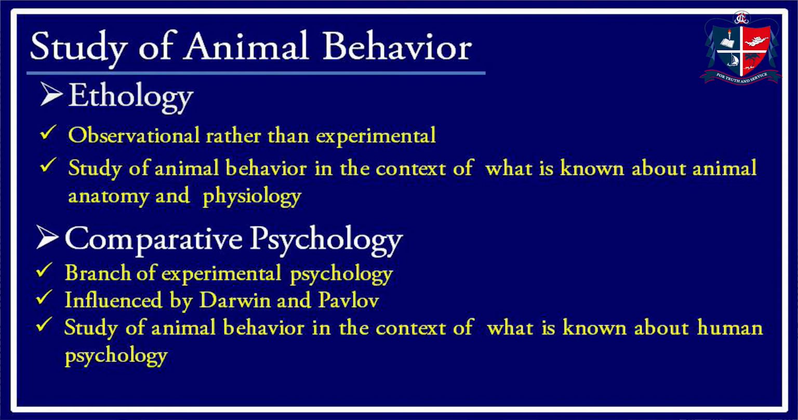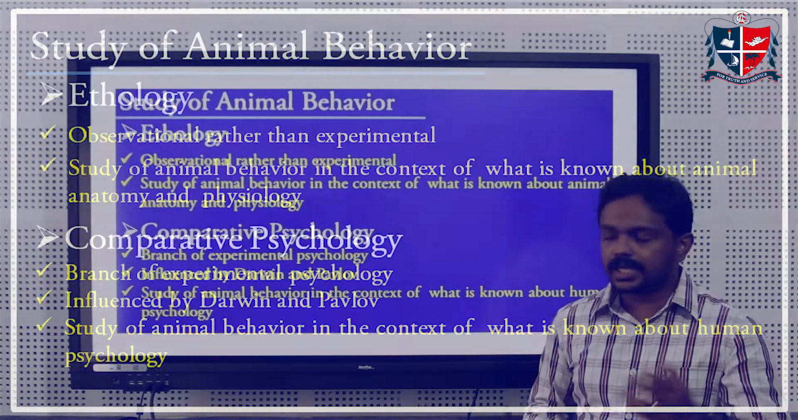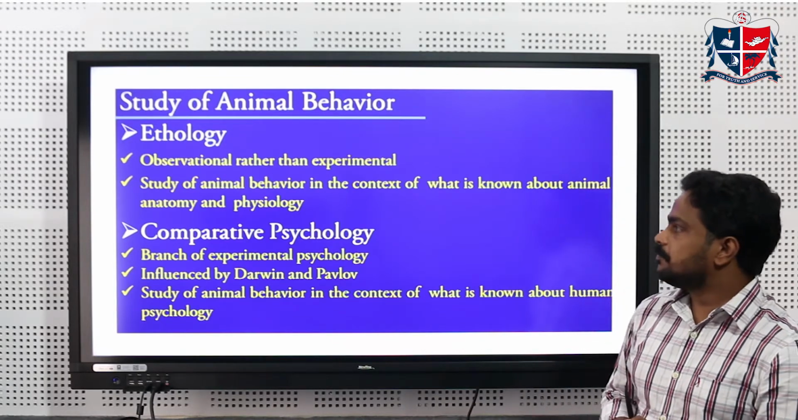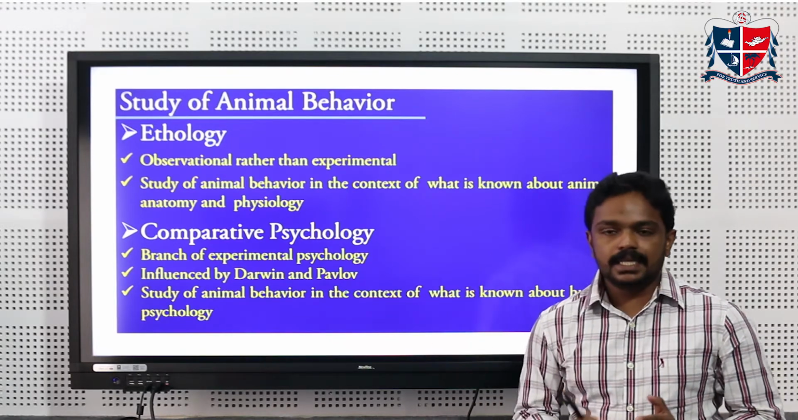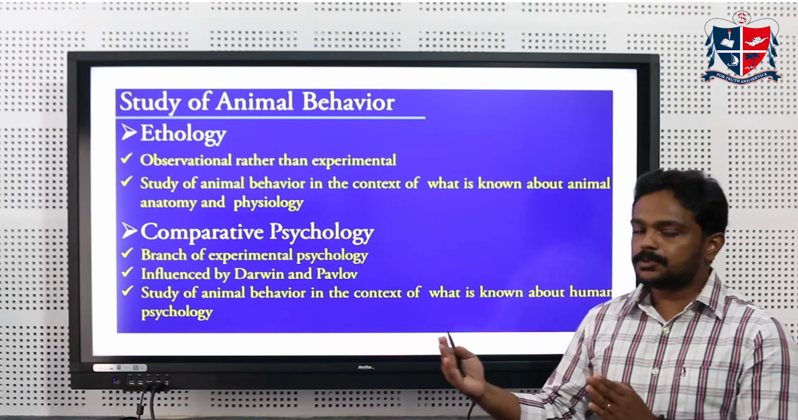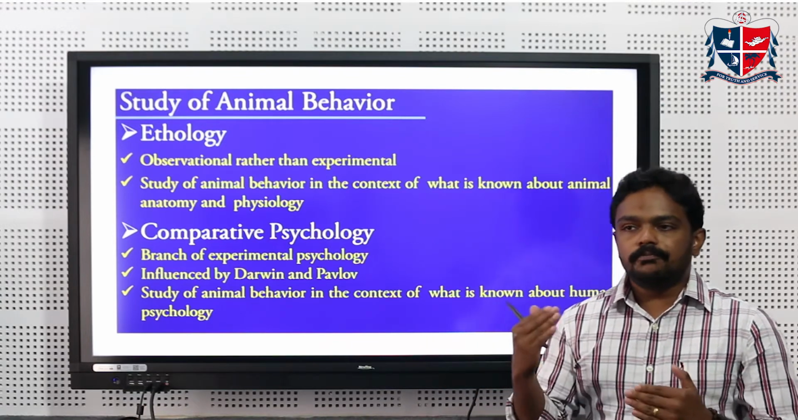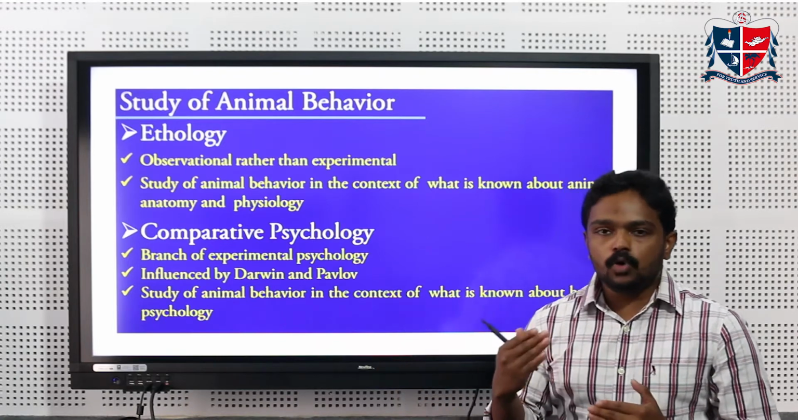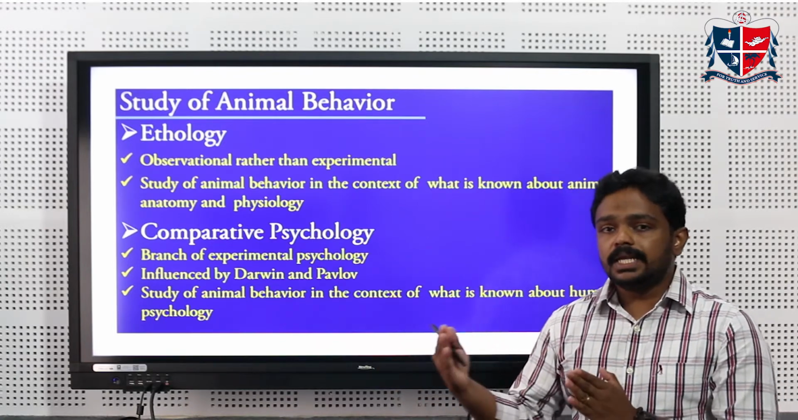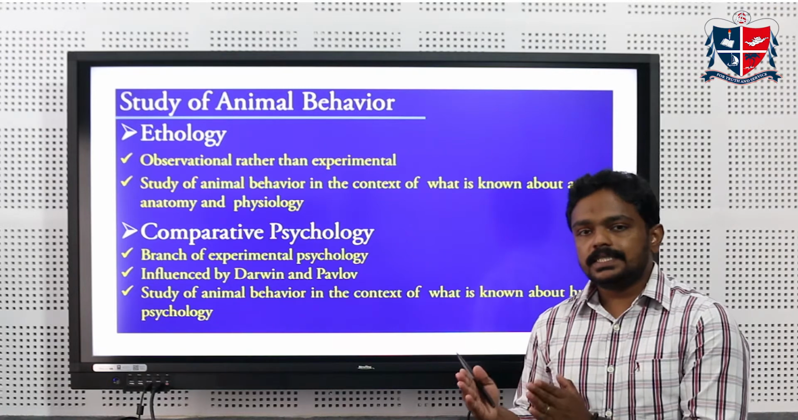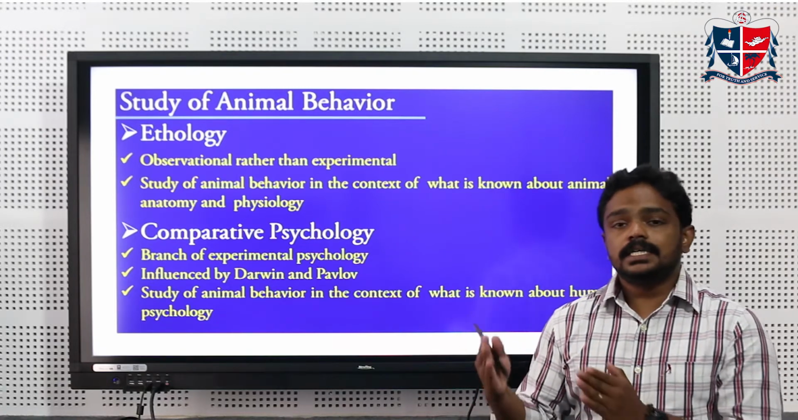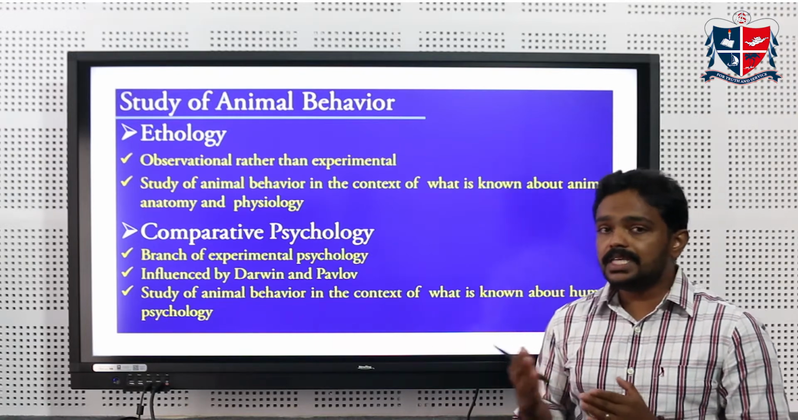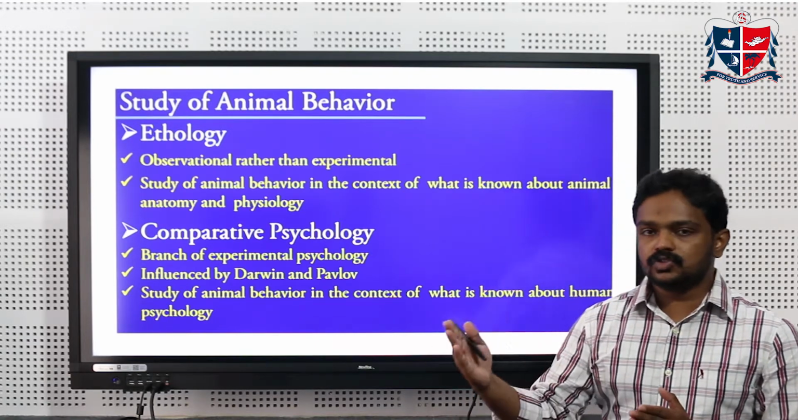The study of animal behavior can be divided into two different kinds. The first is ethology, the second is comparative psychology. Ethology is basically an observational rather than an experimental science. So we go to the forest environment or the natural condition of the animal, and observe the animal for many decades and finally study how the animal behaves under such natural conditions. This animal behavior is always based on the context of anatomy as well as physiology.